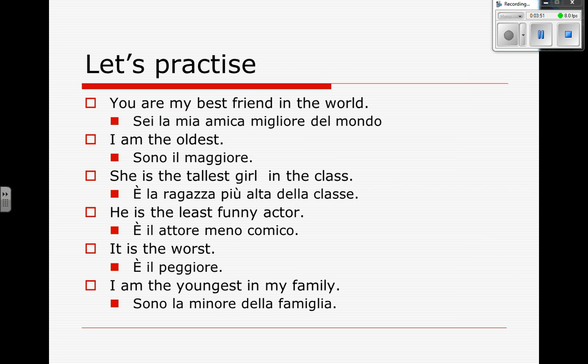I am the youngest in my family, another irregular. La minore, of the family. In English, in the family. Italian, of the family. D plus la is della. And that's our superlatives.